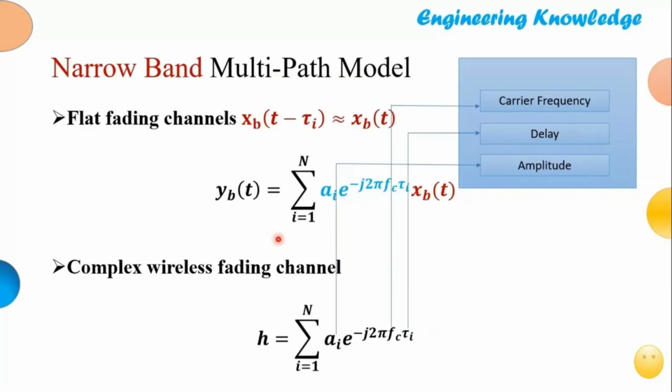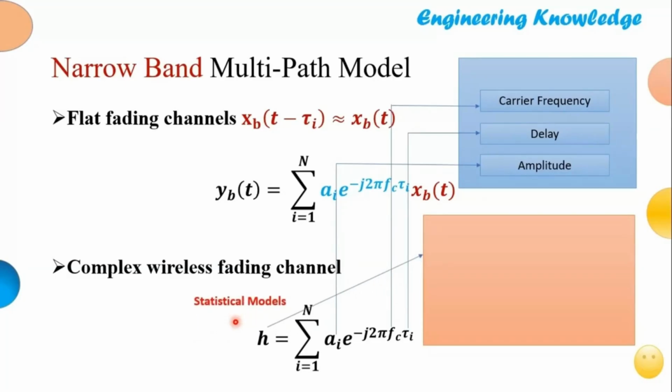If we want to mathematically evaluate this channel h, then we use statistical models and probability density functions, for example Rayleigh models. Rayleigh fading is used generally when there is a severe case of fading, and it is a very easily mathematically tractable model.